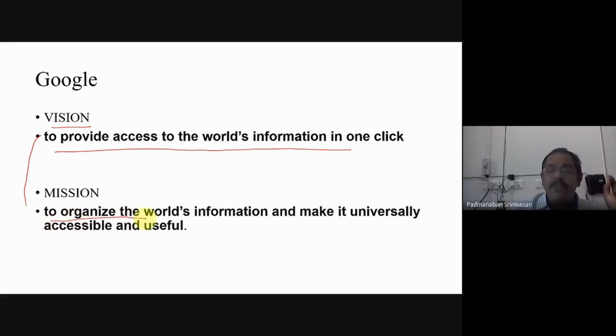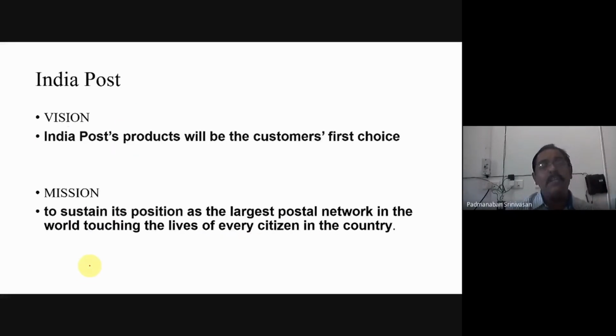The mission is to organize the world's information and make it universally accessible and useful, so that if somebody searches, it will come under one click. They will organize all the information for universal accessibility. If somebody types the name CUT and clicks, it goes to the website, and then they achieve the vision. In a similar manner we have to frame it for our department. Suppose we are giving BSc BEd, so what is the vision of our department? And to achieve that vision, what are the ways we have? That is the mission.